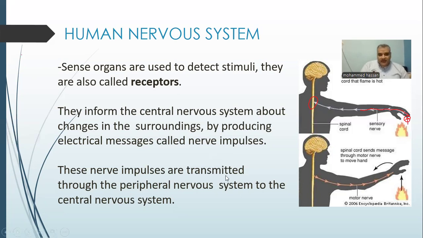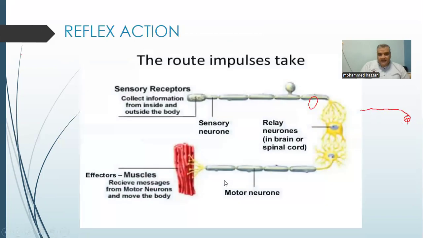So the direction of the nerve impulse will move to the spinal cord via the sensory neuron. This is the sensory neuron that the nerve impulse move to the spinal cord.